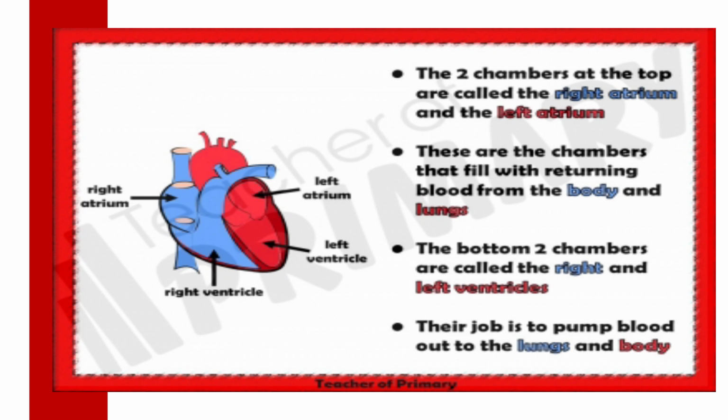Their function is to fill with returning blood from the body and lungs, and the 2 chambers below, the right and left ventricles, pump blood out to the lungs and body.